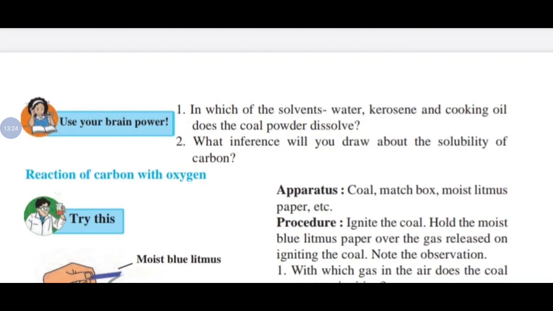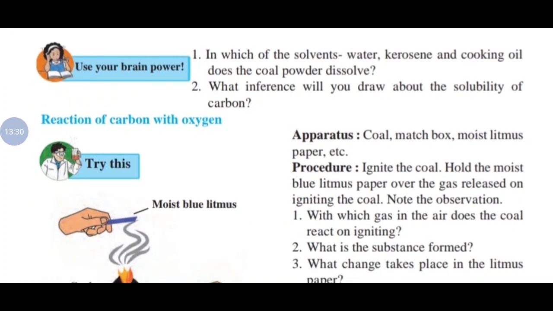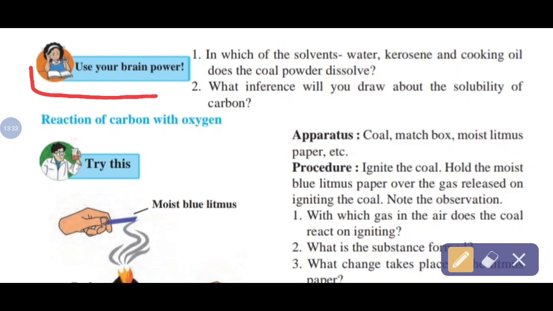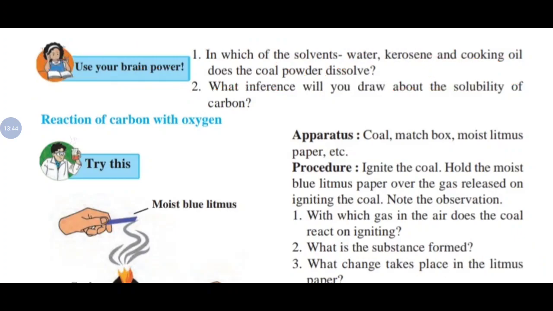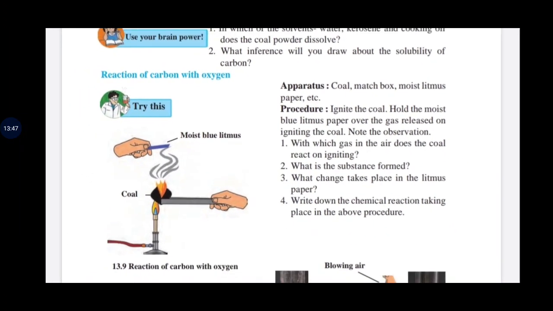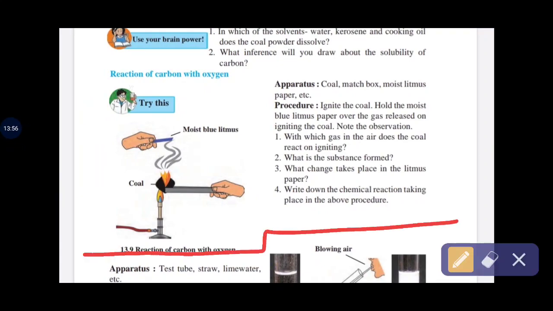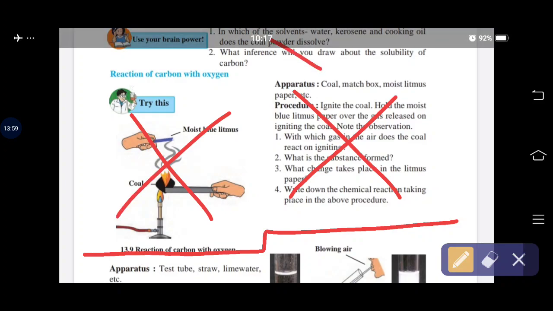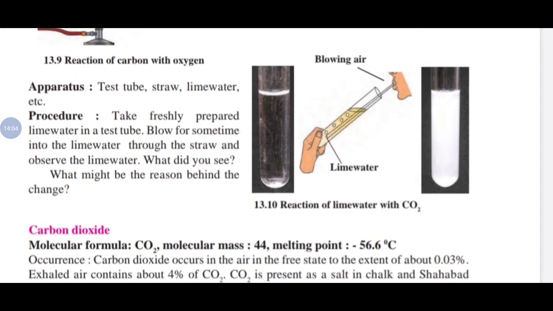Here use your brain power. Some part is omitted here. So that use your brain power part is omitted. So you cut it. This is an omitted part. Next. Then a reaction of carbon with oxygen. That first part is omitted here. Now check that. So up to here, this part is omitted. The above part, use your brain power, is also omitted. So the remaining part I will explain here. Now check that.